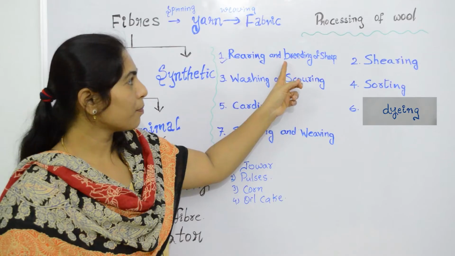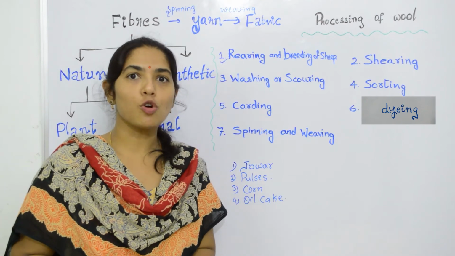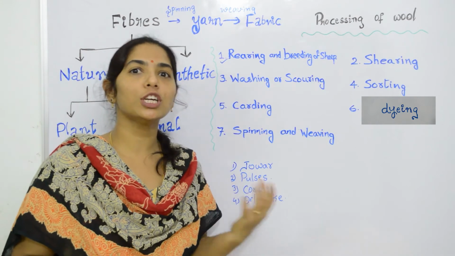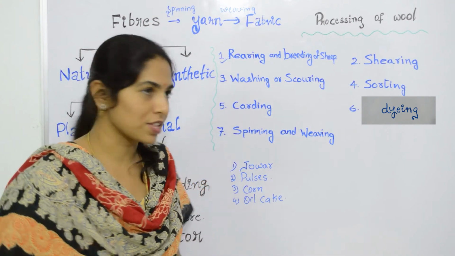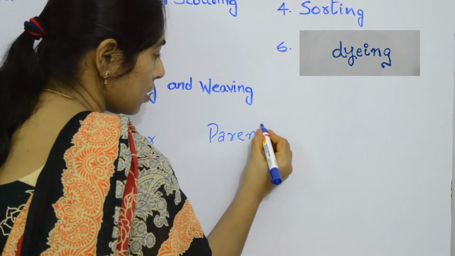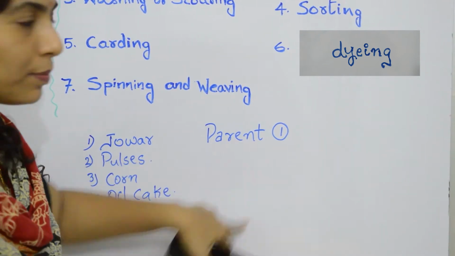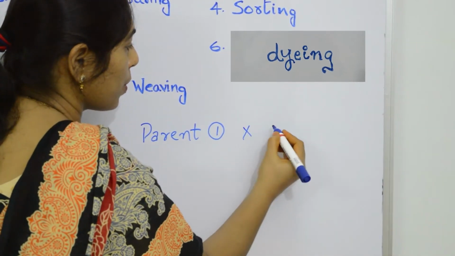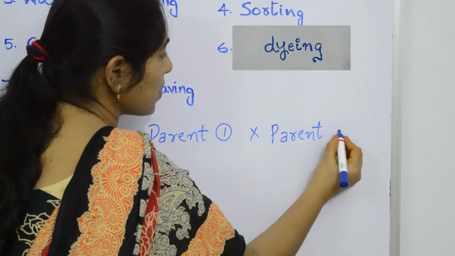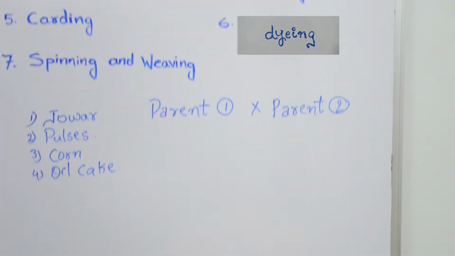Then coming to breeding of sheep. The sheep are selectively bred to obtain young sheep which can have the qualities of both parents. For example, parent 1, that is wool yielding animal 1, and parent 2, that is wool yielding animal 2.